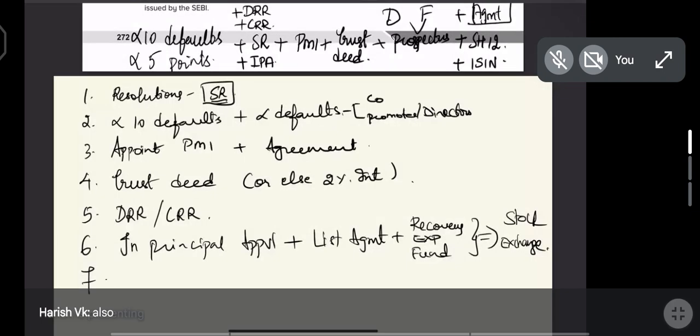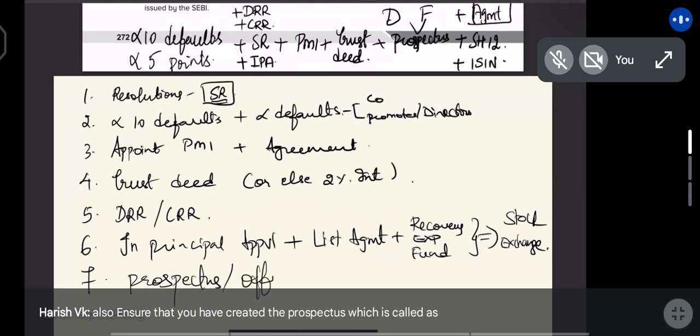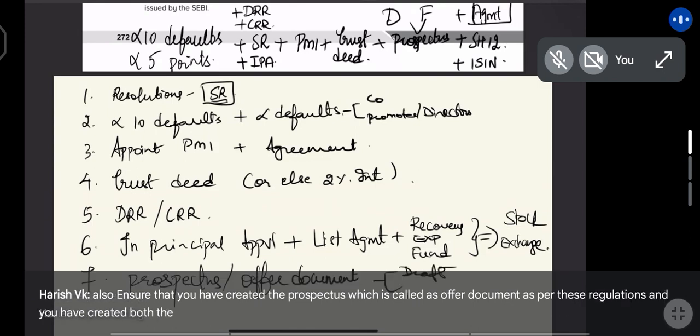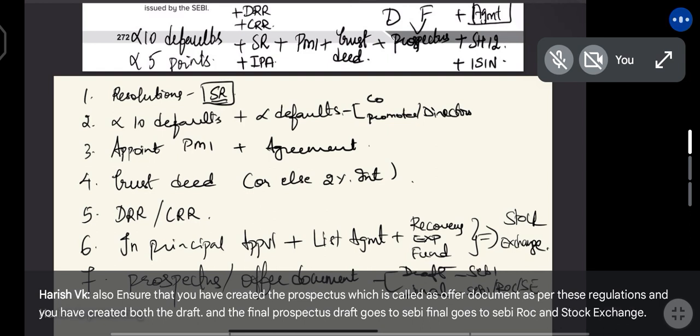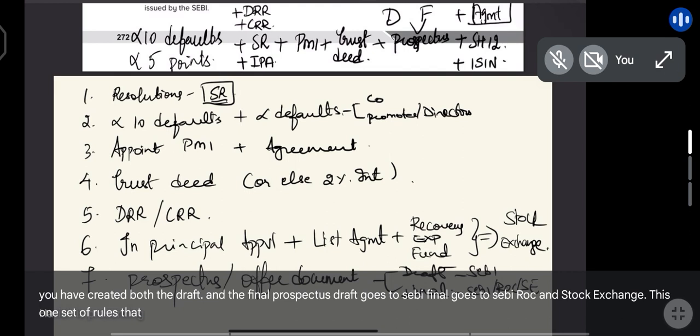Also ensure that you have created the prospectus, which is called as offer document as per these regulations, and you have created both the draft and the final prospectus. Draft goes to SEBI, final goes to SEBI, ROC and stock exchange. This one set of rules that you are seeing can be repeated for every chapter that has any issue-based requirement.